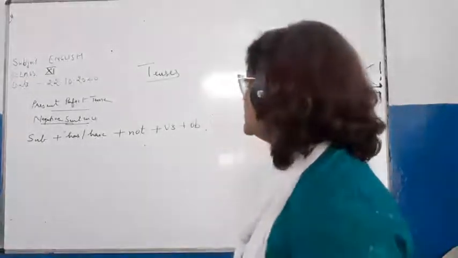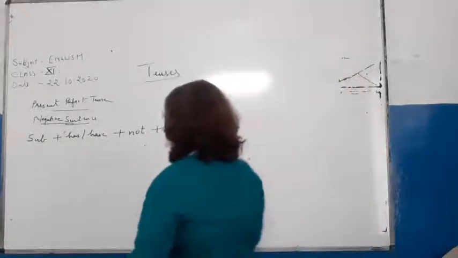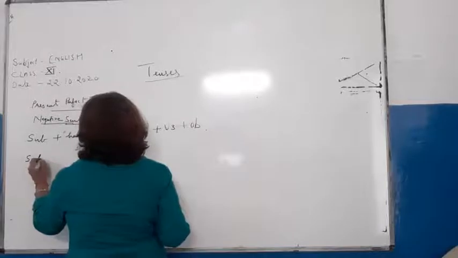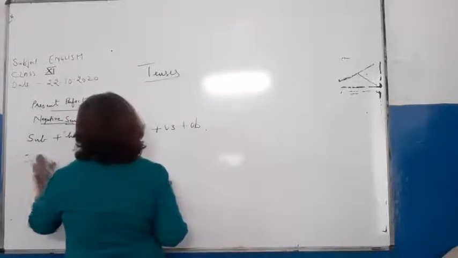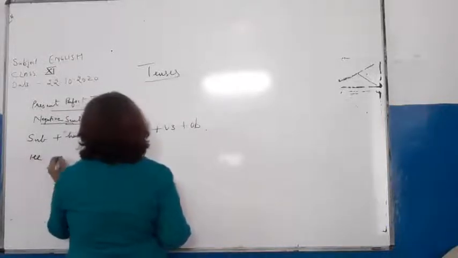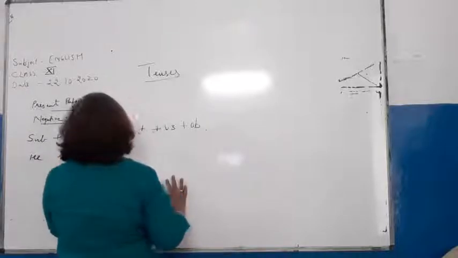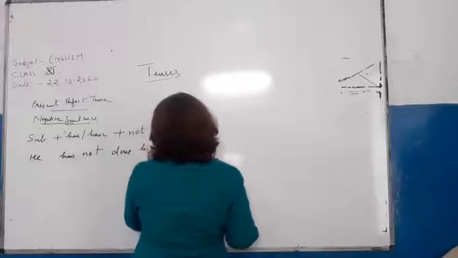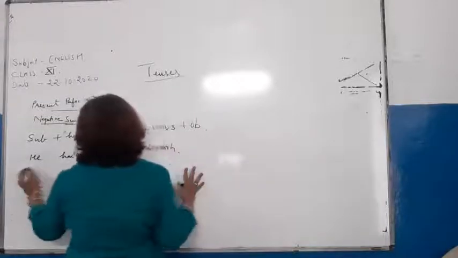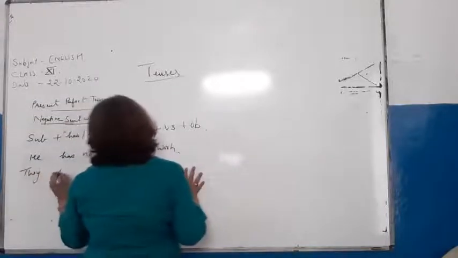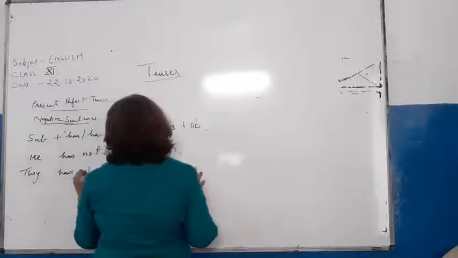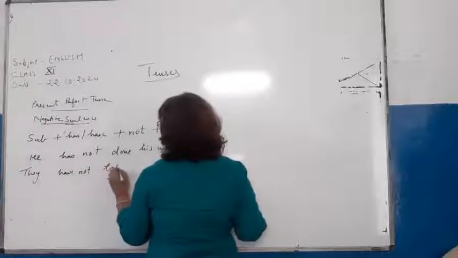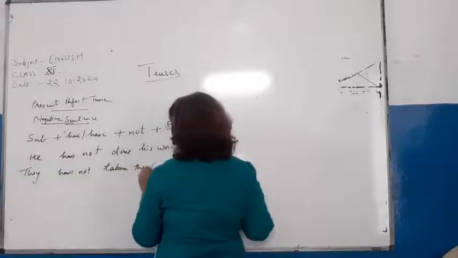So children, these are the negative sentences, and you can see, with the subject we can write: he has not done his work. They have not taken the books.